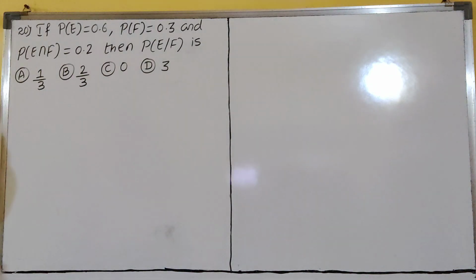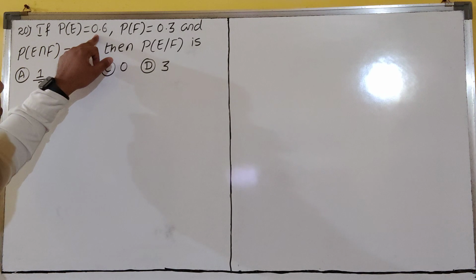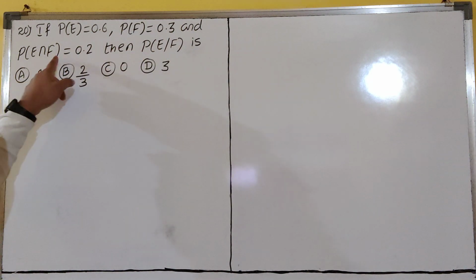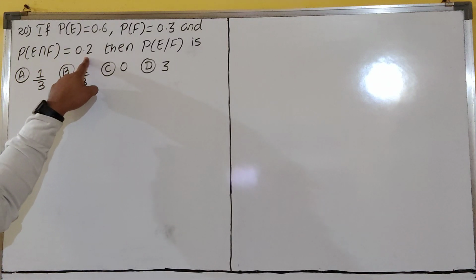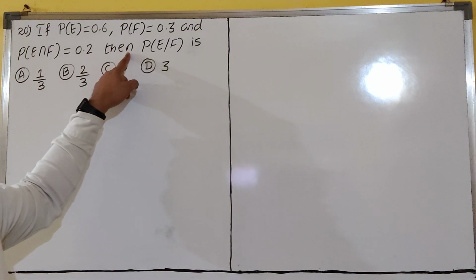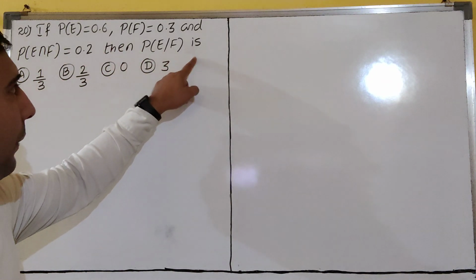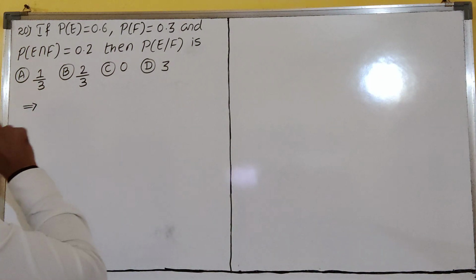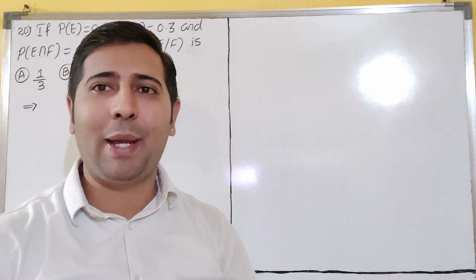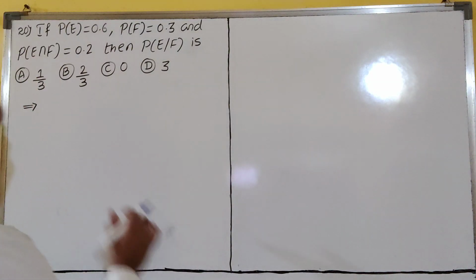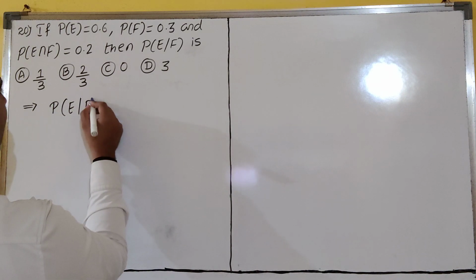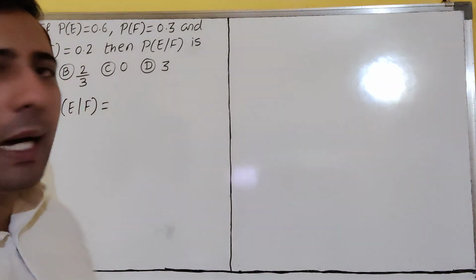Question number 20. If P of A is equal to 0.6, P of F is equal to 0.3 and P of E intersection F is equal to 0.2, then P of E bar F is what? Very easy. Again, halwa question. Board is giving many halwas for us. So nowadays, you have to see properly and eat. So P of E bar F, dear students. P of E bar F.